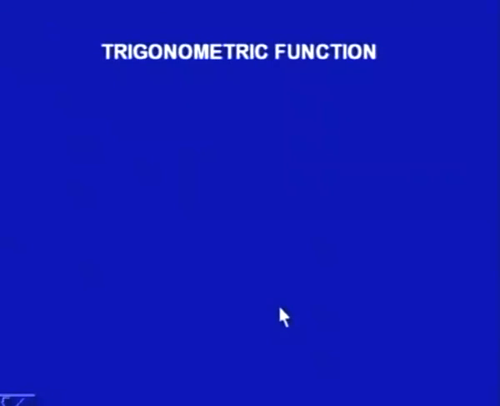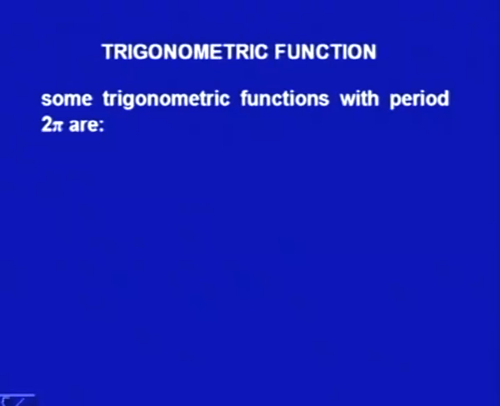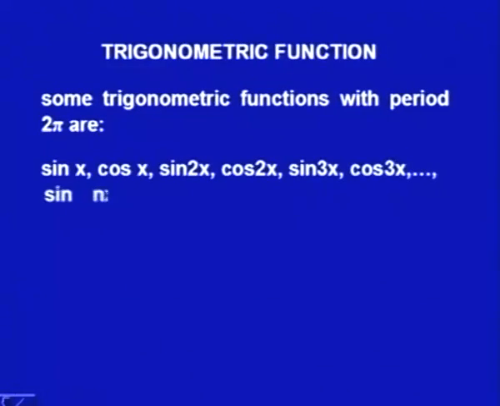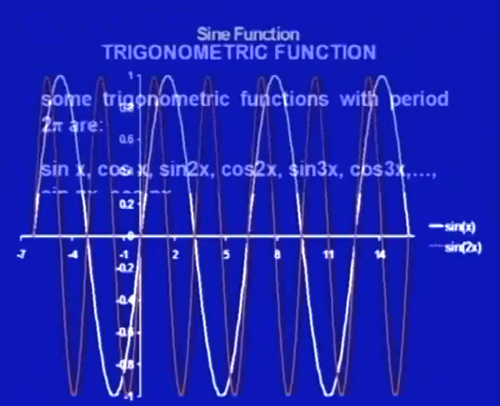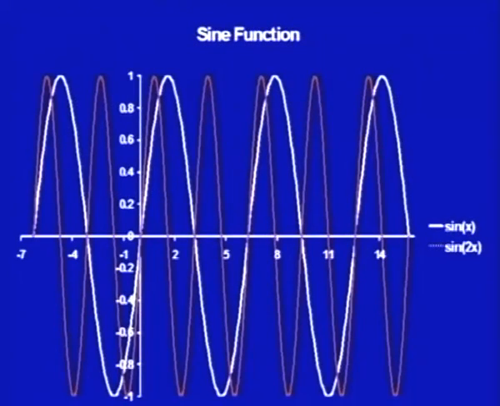Now, some trigonometric functions with period 2 pi are sin x, cosine x, sin 2x, cosine 2x, sin 3x, cosine 3x and so on. Let us see their graphs. Here are the functions sin x and sin 2x. This white line is the sin x function, its period is 2 pi, so let us say 0 to 2 pi from here to here.